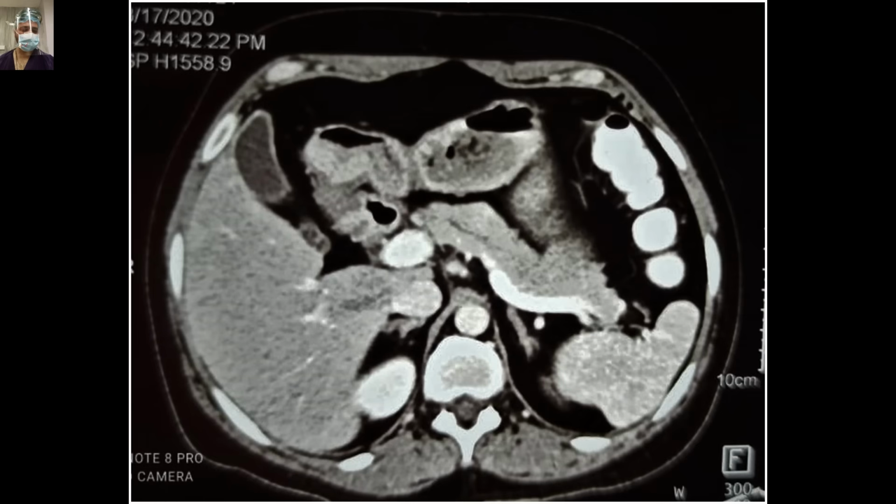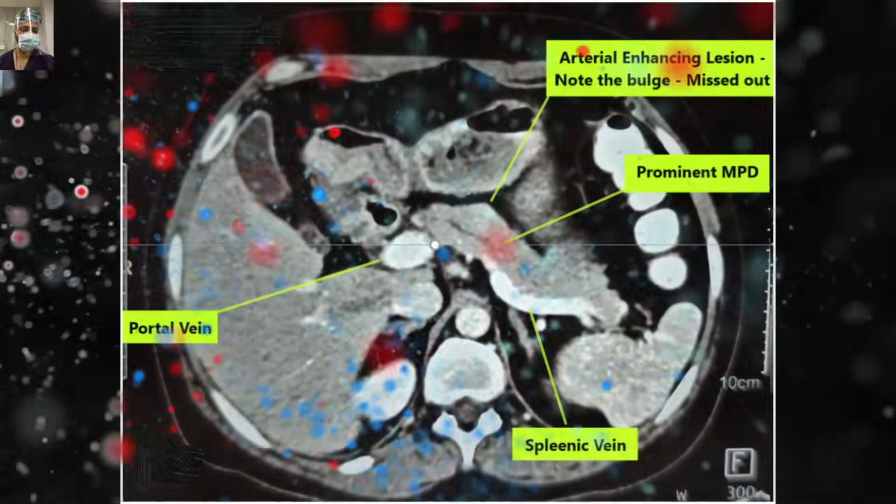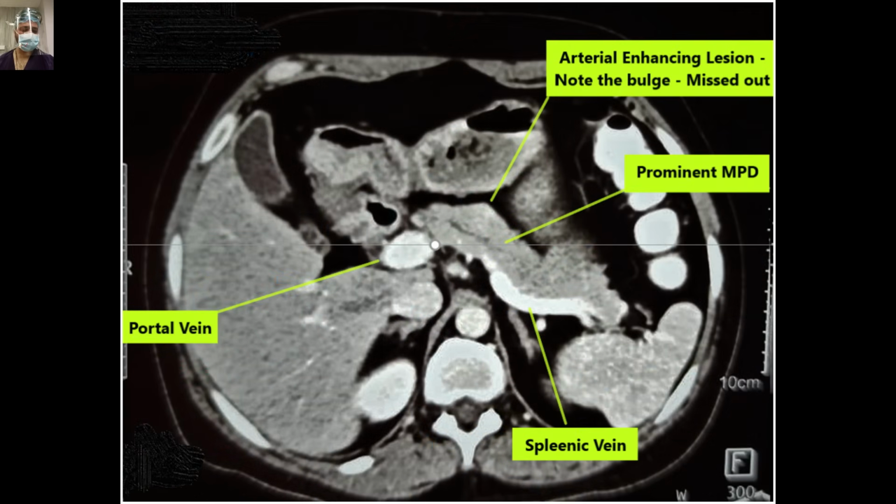So I hope you could make out. This is a labeled CT scan image. There's an arterial enhancing lesion noted in the bulge that was missed out on the initial CT scan. The MPD was prominent just below the bulge. Portal vein and rest of the splenic vein were normal as marked.